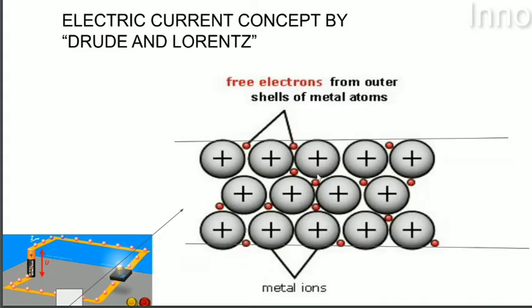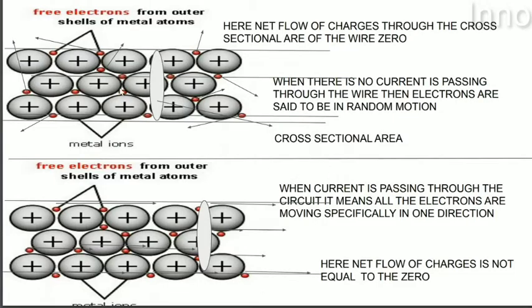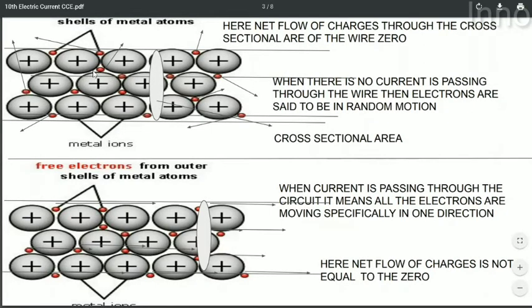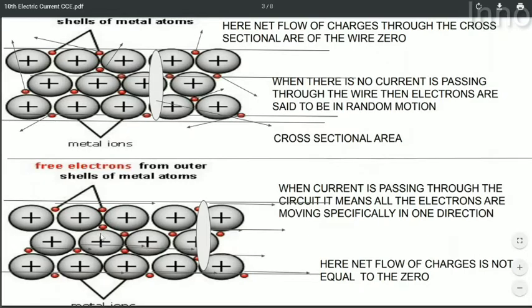Okay, let's move on. Here you can see the two diagrams, top one and bottom one. In the top one, the current is not passing through this conductor. And one more time let me tell you that these two diagrams also show a small portion which is zoomed in to imagine it in a bigger size. It is also a small zoomed portion shown to imagine the inner portion of the conductor in a bigger size.